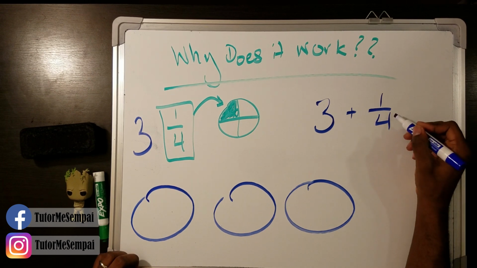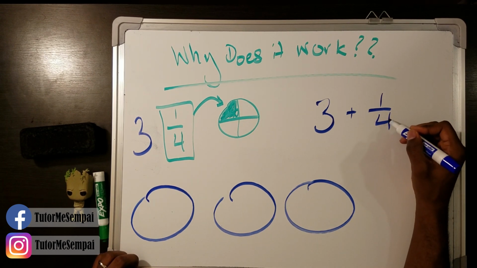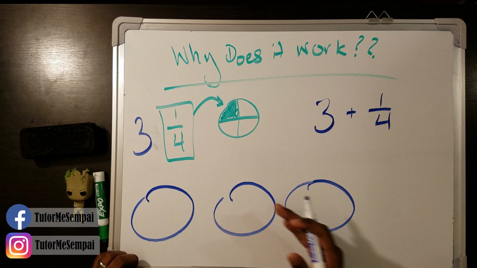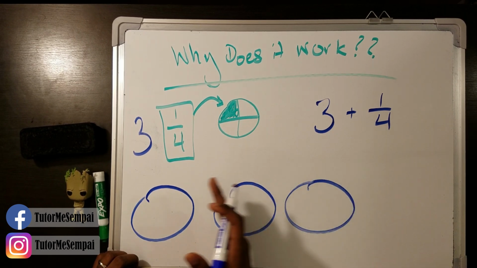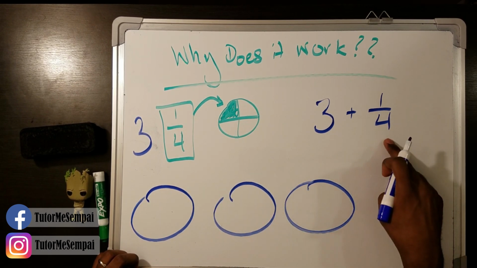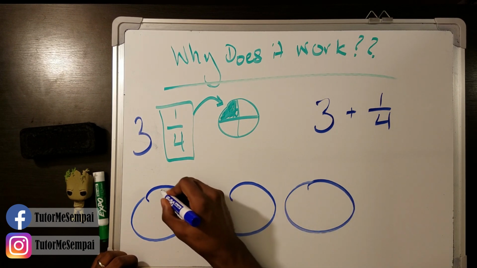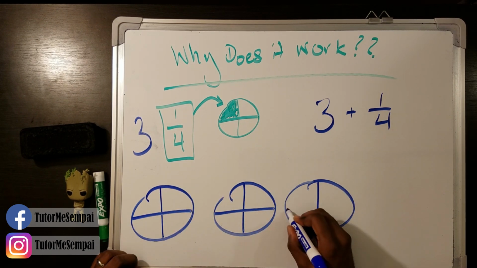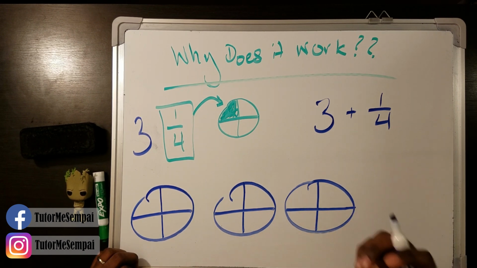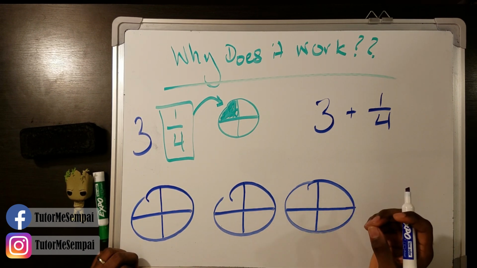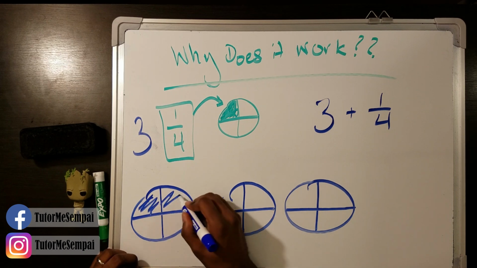But since we're talking about 1/4 here, our denominator 4 is going to control what these wholes look like. How many pieces are these going to be cut into? Since there's a 4 here, each one of these wholes is going to be broken into 4 pieces. And since they're wholes, not fractions, every piece is going to be shaded.